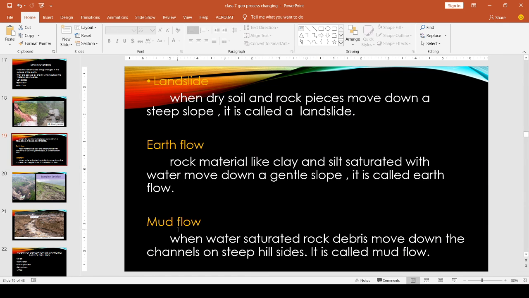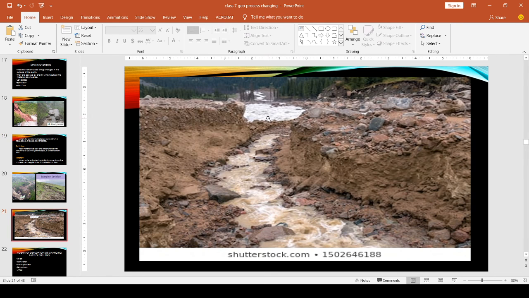Then next is mud flow. When water saturated rock debris moves down the channels on steep hills, it is called mud flow. This rock debris means the remains of small rocks mixed with water, and they move through the channels of the hillsides. That is known as mud flow. See, this is mud flow. This rock debris mixed with water is flowing through these channels.